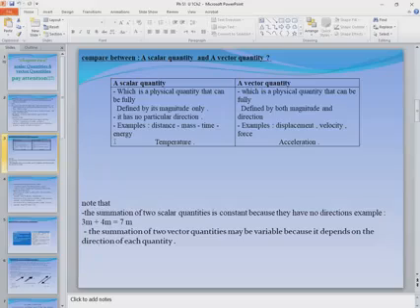If I told you to please try to add 3 meter to 4 kilogram, can you add 3 meter to 4 kilogram? Try to make this addition. I think you can't.